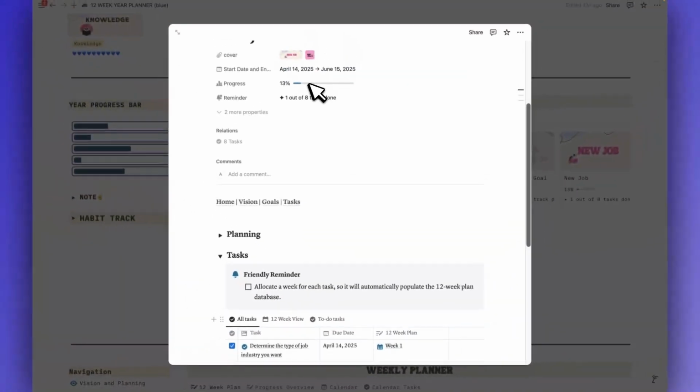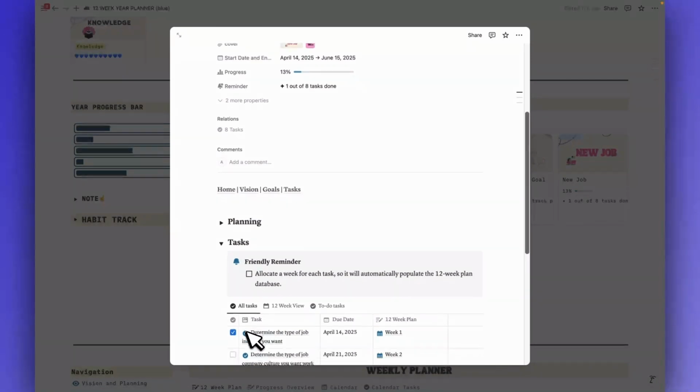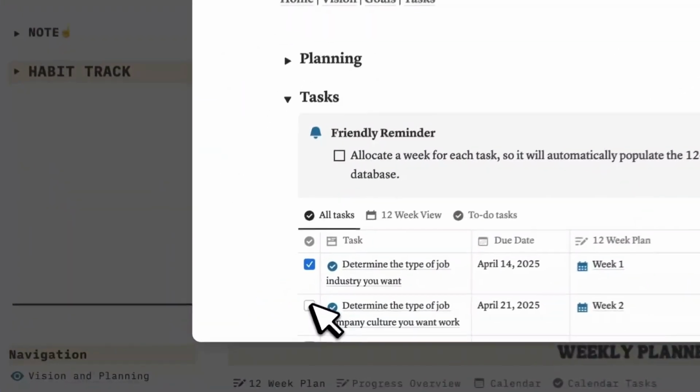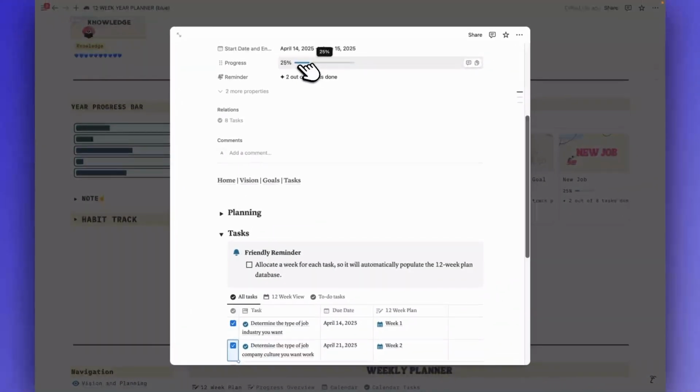here we have a progress bar. It syncs with all these tasks. So when you check things off, it automatically populates the progress bar. For example, I finish this task. Check, and you can see the progress bar has changed.